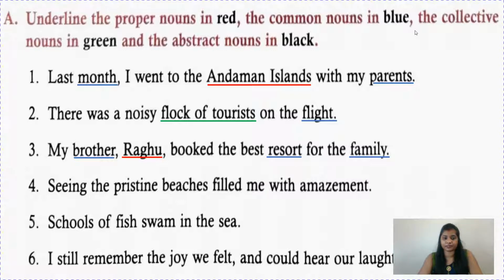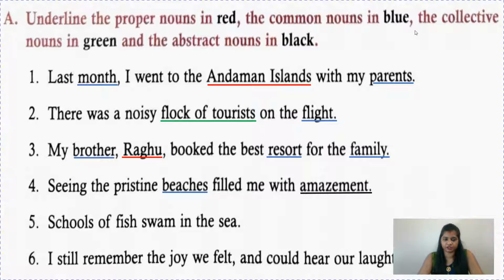Seeing the pristine beaches filled me with amazement. See children, pristine means original, there is no change. And beaches, there is no name of the beach, so it is a common noun. So blue color will go. Amazement, it's telling your feeling. You are amazed, so it is showing your thought also. So it will go in black color because it is an abstract noun.